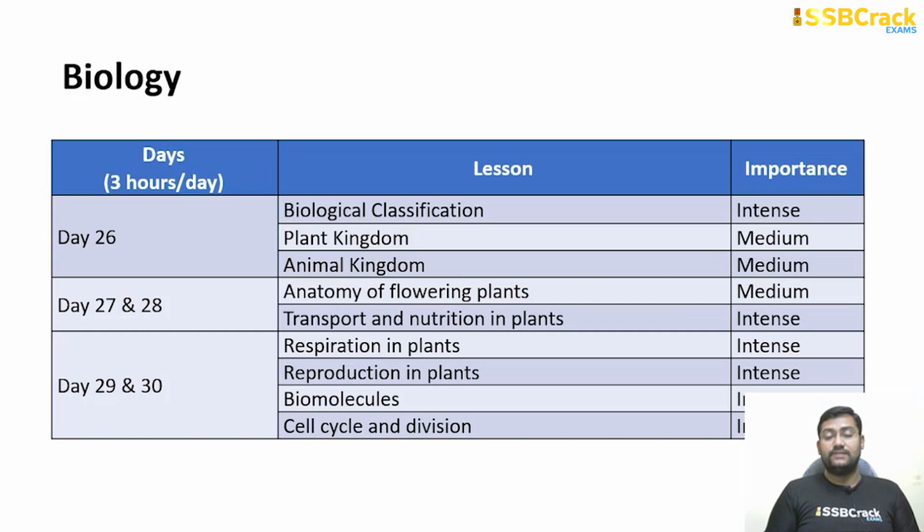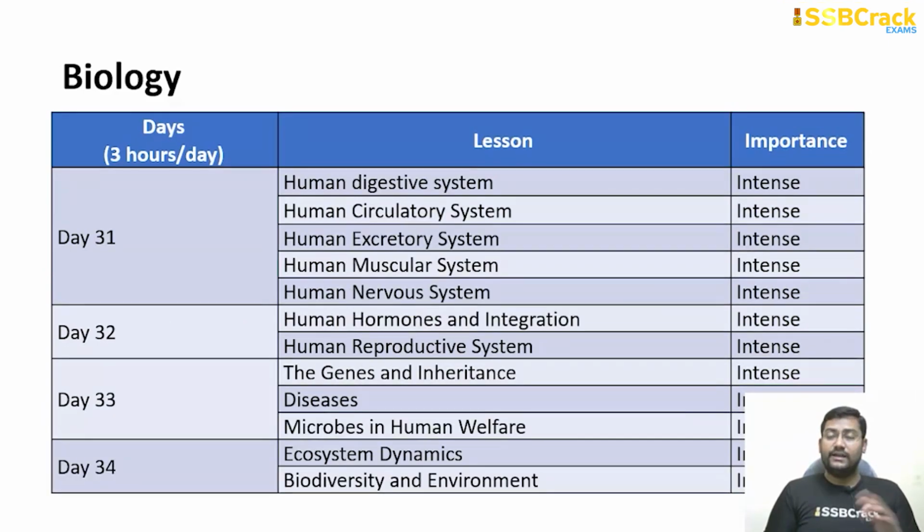And again, day 26, 3 hours per day will be more than enough, because you also have to read other subjects: biological classification, plant and animal kingdom. Day 27 and 28, anatomy of flowering plants, transportation and nutrition in plants. Day 29 and 30, reproduction, respiration in plants, biomolecules and cell cycle and division. Day 31, you will be reading everything about human, that is digestive system, circulatory system, excretory system, etc. Day 32, human hormones and integration, human reproductive system. Day 33, genes and inheritance, diseases, microbes and human welfare. And day 34, ecosystem dynamics, biodiversity and environment should be the wrap up for your biology.